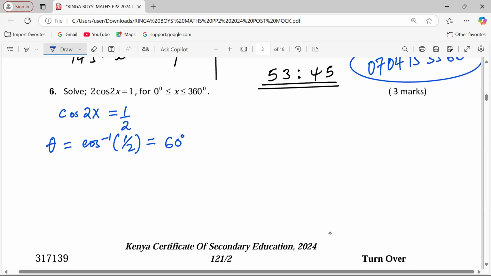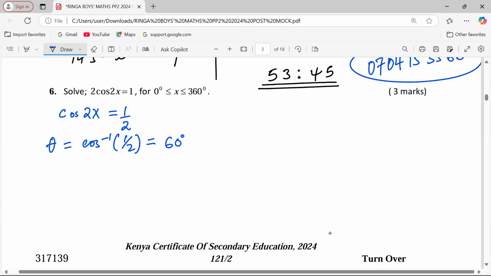There's something that we're supposed to ask ourselves here, and this is the thing. Cosine of 2x is positive. Therefore, apart from 60, there is another possible angle which can still give us the same cosine of a half.